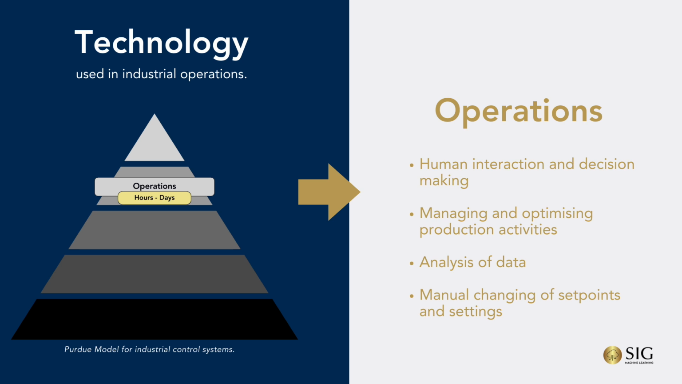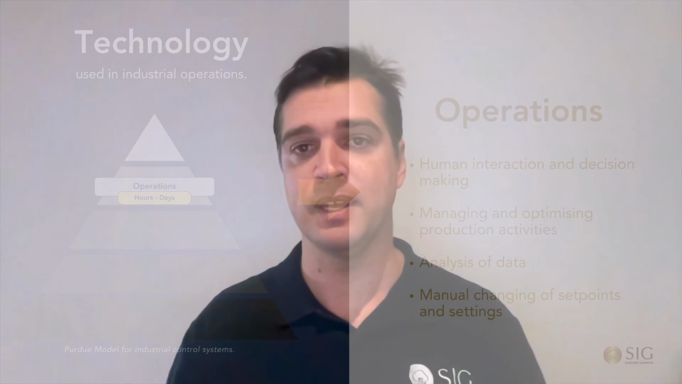The operations layer, this can be referred to as the people layer. This layer involves significant human interaction and decision-making, as it focuses on managing and optimizing production activities that are driven by people who are analyzing data.